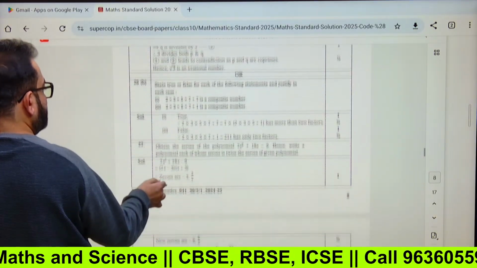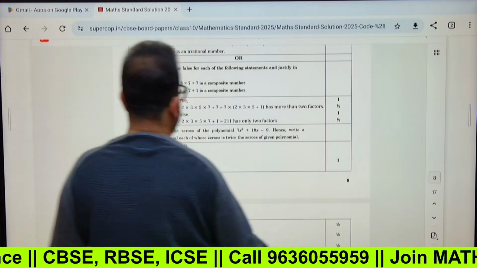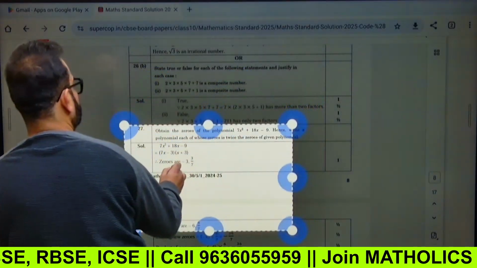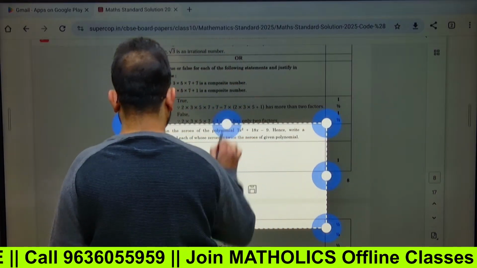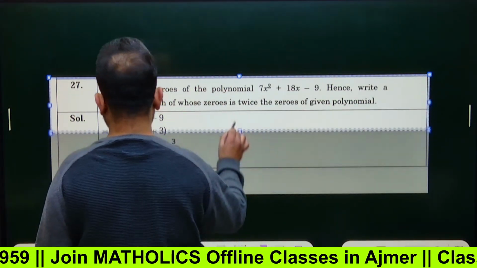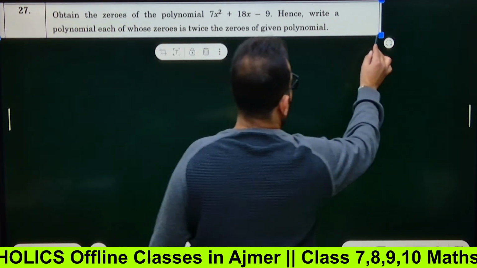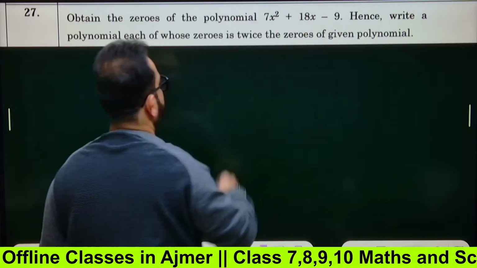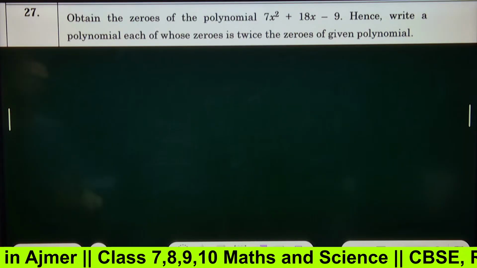This or part we have done already. First one is 2, second one is obtain the zeros. Okay, question from polynomials. It's here on your screens. Okay, so here it is. Obtain the zeros of the polynomial 7x square plus 18x minus 9.